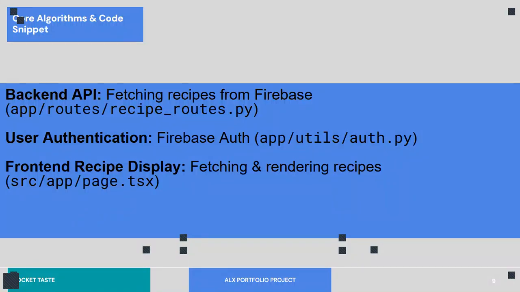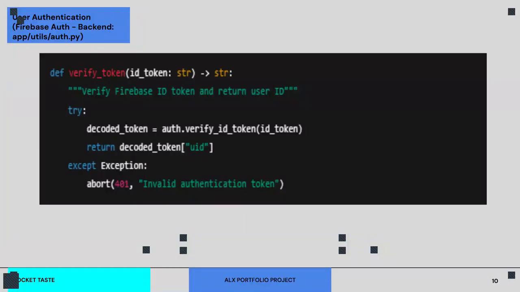Whether you're a developer or in the tech industry, at least you must have an idea of what goes into the app, right? So you have the core algorithm and the code snippets over here. We have a way of fetching the app to the route. We have user authentication, as I already said. We have the front end display too. So these are some of the codes that we use.